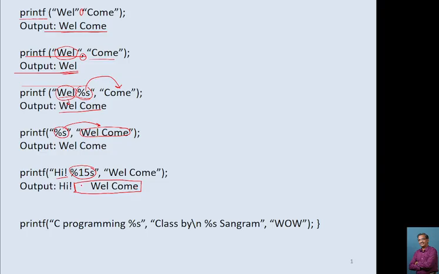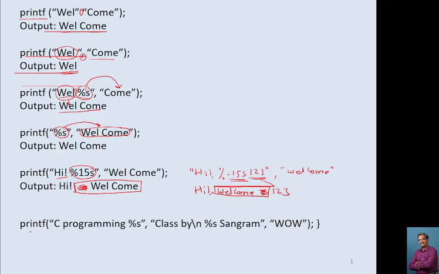So here it will print blank spaces. If you have given it like this, hi percentage minus 15s, and suppose I give 1 2 3, and then here it is given as welcome, like this, please bear with the handwriting. So now in this case this will print hi, then it will allocate 15 columns, and then here it will print welcome, and after 15 columns are over it will print this 1 2 3. So here it will give some blank spaces. In this case, on the left hand side it will give blank space. When you give minus 15s, on the right hand side it will give you blank space.